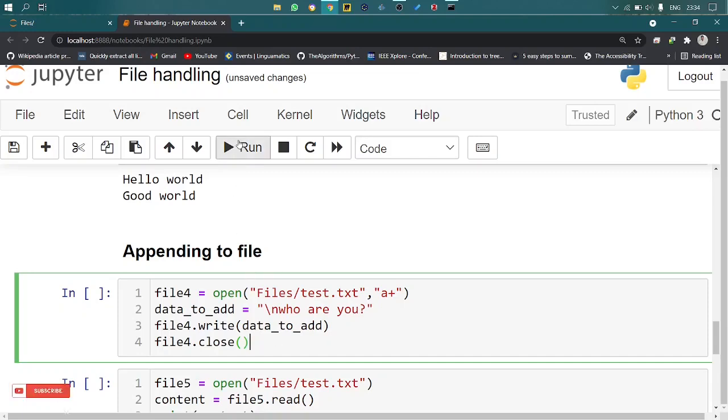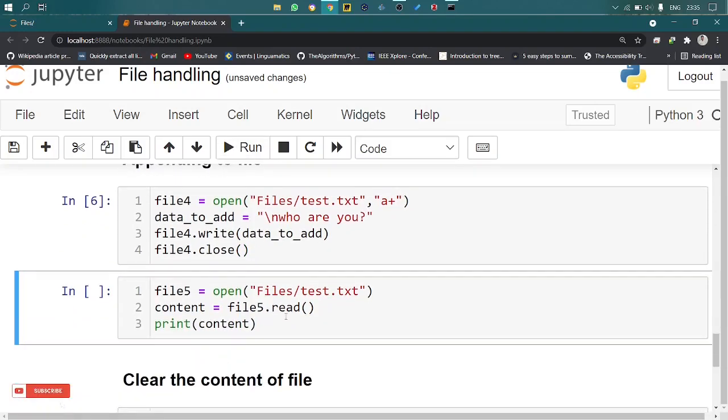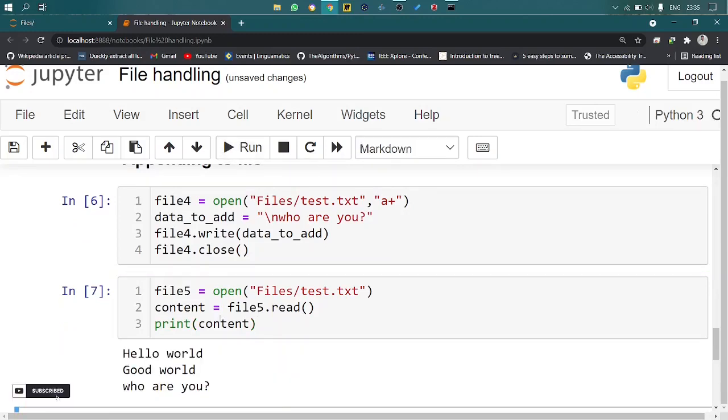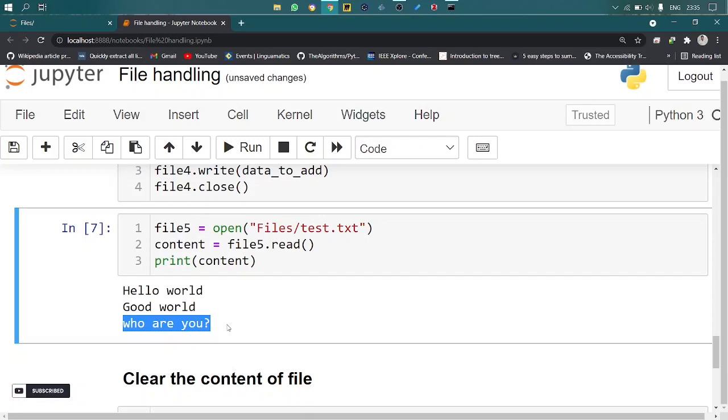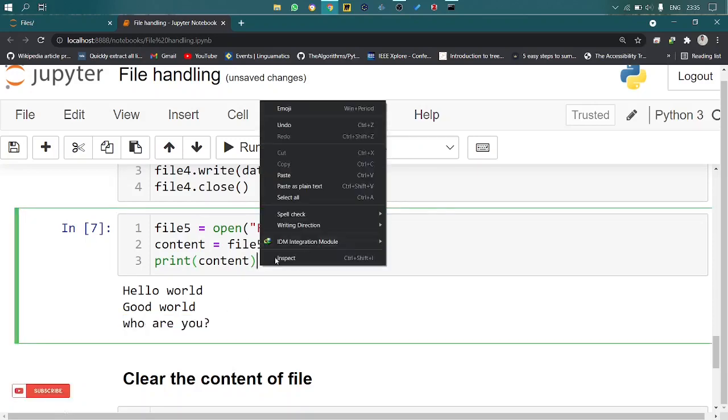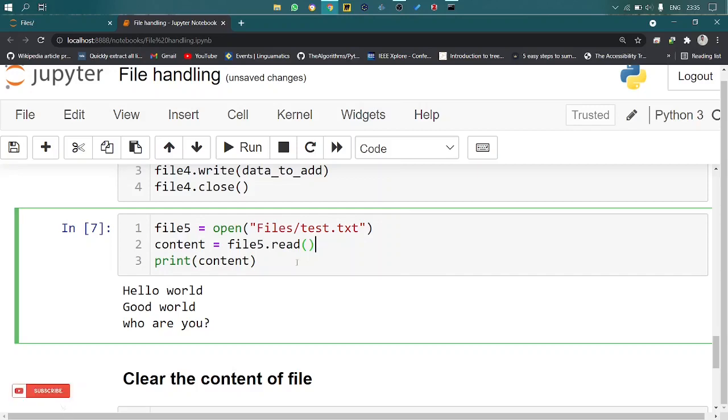Let me run this. Let me see whether the data is added or not. The data got added to the file: who are you was added to the third line of the file test.txt. This is how you can read a file, write a file, and append to an existing file.